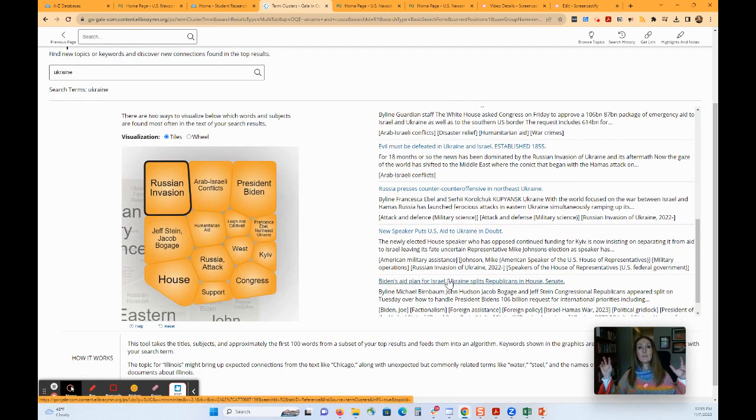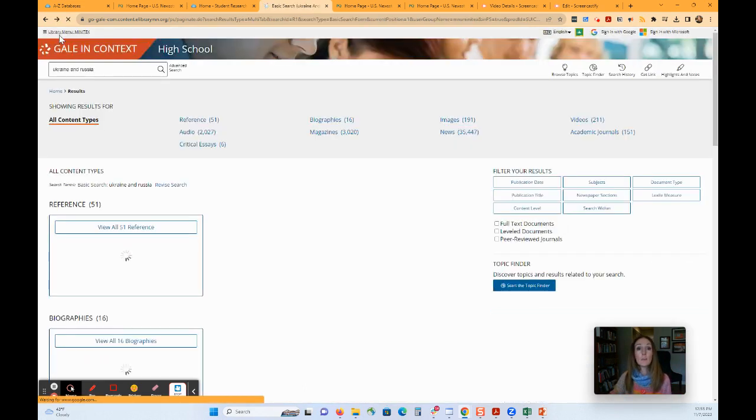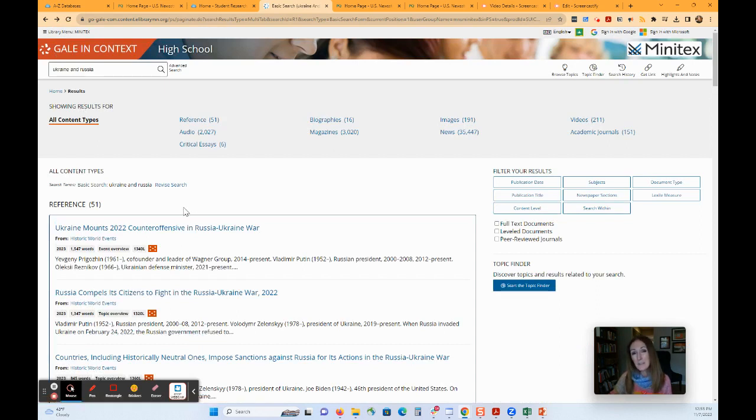I think it's really nice for them to see how a big idea can get smaller and smaller and how there's research as you hone in on what you want. So that's a nice thing about Gale that I like to highlight. Even if you don't use all of it, it's kind of nice to take people into that topic finder. I think that's been a popular thing.